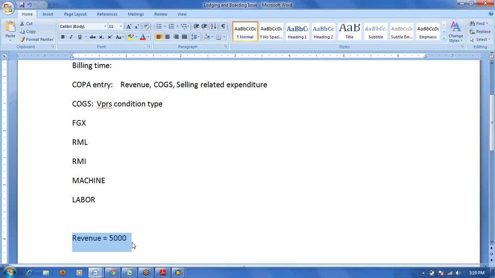So the concept is that value in COPA will come from CO and FI. There is no direct posting in COPA, right? All the value will come into COPA indirectly from CO, FI, or any other module. From there you can get the data.